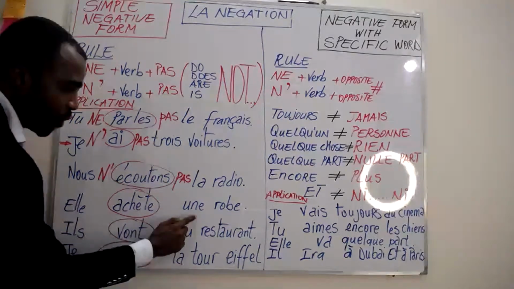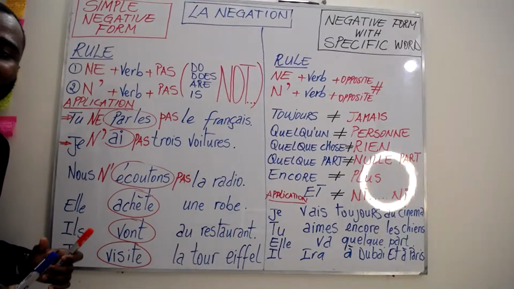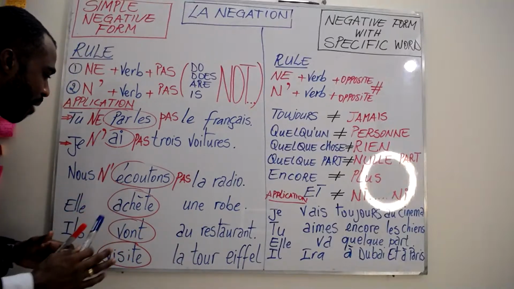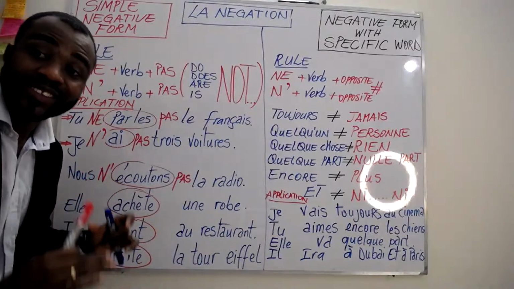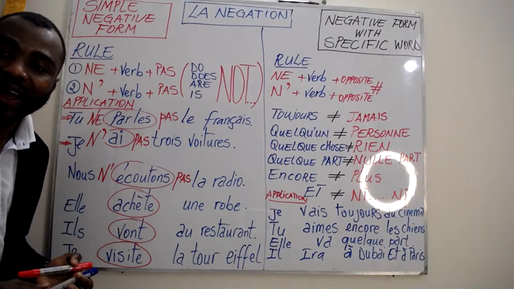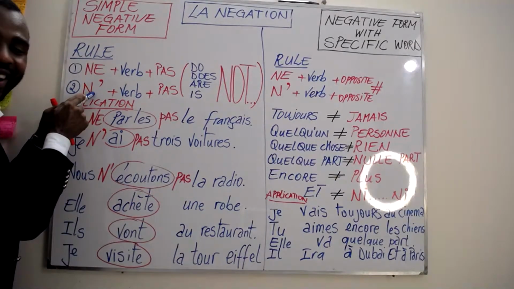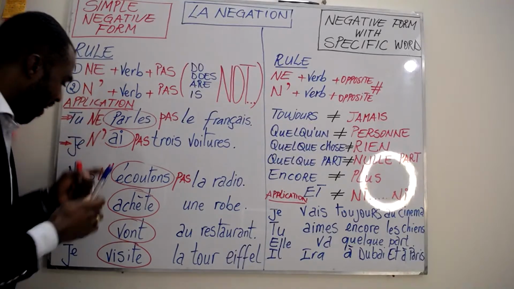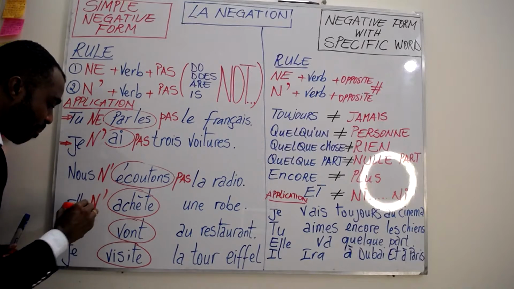Elle achète une robe. Elle achète une robe. She buys a dress. So our verb is achète, starting with a vowel, a. When the verb starts with a vowel, you already know the rule. Second one, an apostrophe. So here we're going to write an apostrophe.